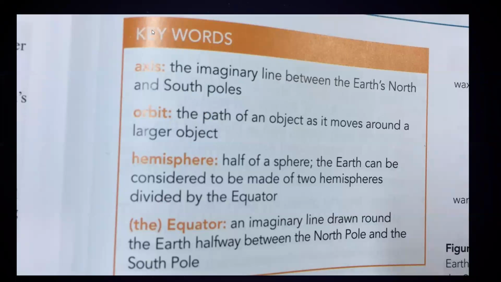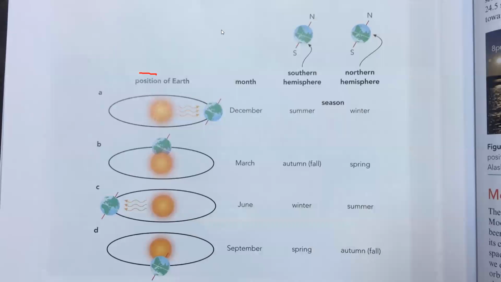So these are the keywords, key definitions which you have to memorize. First one is the axis. What is an axis? It's an imaginary line between the Earth's North and South Pole. When we join the Earth's North and South Pole, we call that line an axis. What is an orbit? The path of an object as it moves around a larger object is called an orbit. Like this one, this whole path refers to the orbit of the Earth.